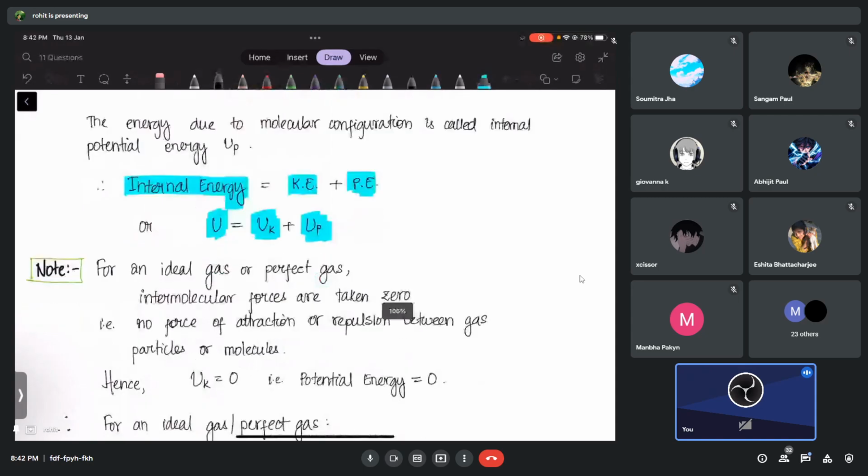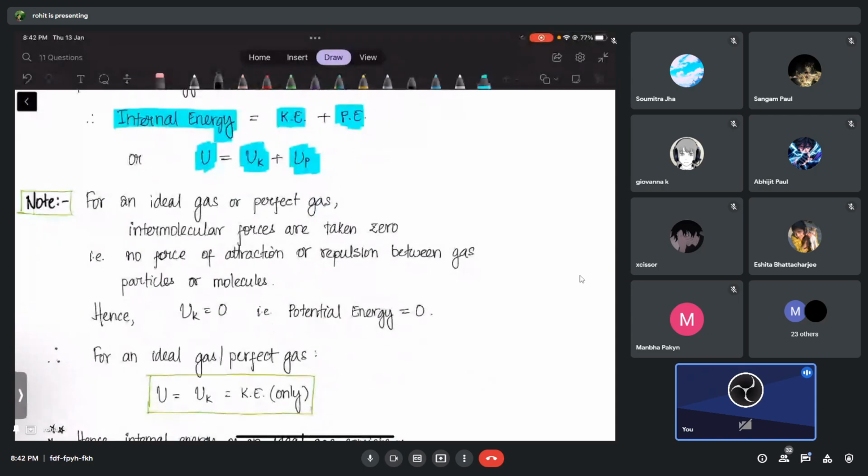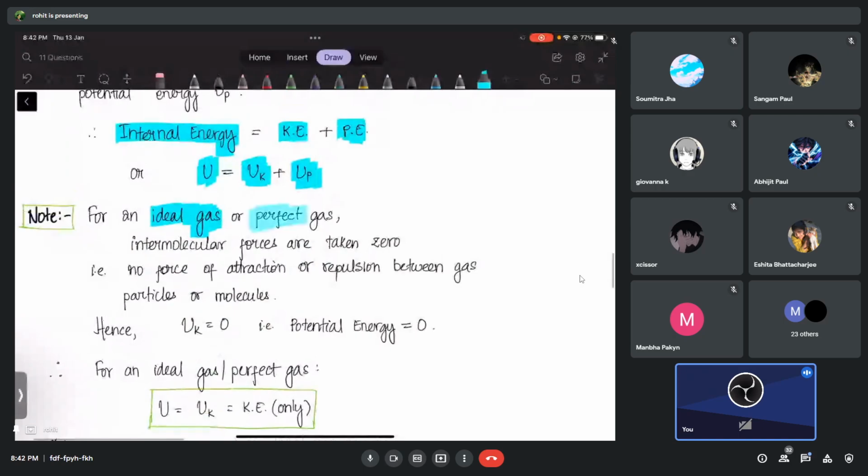Now check something we have learned just now. For an ideal gas, for a perfect gas, which one is zero? Potential energy is equal to zero. That means the internal energy for an ideal gas is nothing but equal to which energy, guys?